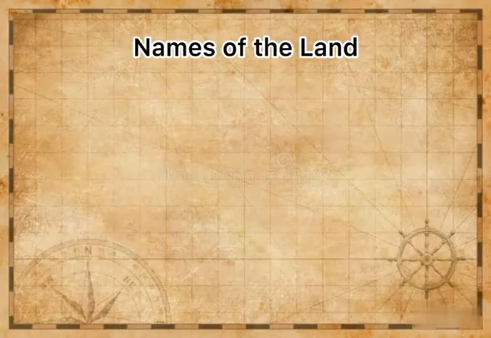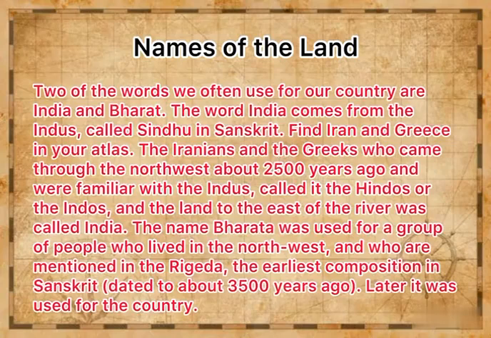Next topic is names of the land. Two names often used for our country are India and Bharat. The name India comes from the Indus River, which was called Sindhu in Sanskrit. This was the name used by the Iranians and the Greeks. Around 2500 years ago, the Iranians and the Greeks traveled through the northwest and they knew about the Indus River. They called it Indos or Hindos, and the land to the east of the river was called India.